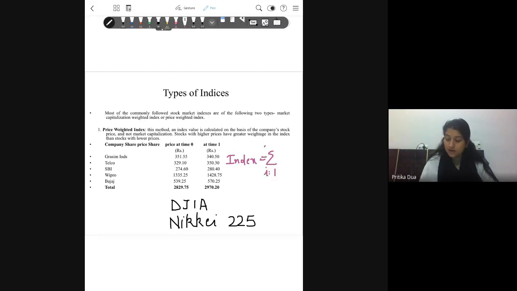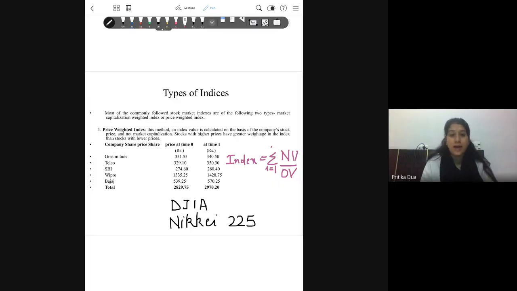So your new valuation here is the sum total of the prices at time 1, and the old valuation is the sum total of the prices at time 0. The summation sign should actually be for both the terms, I am writing it as a common thing.